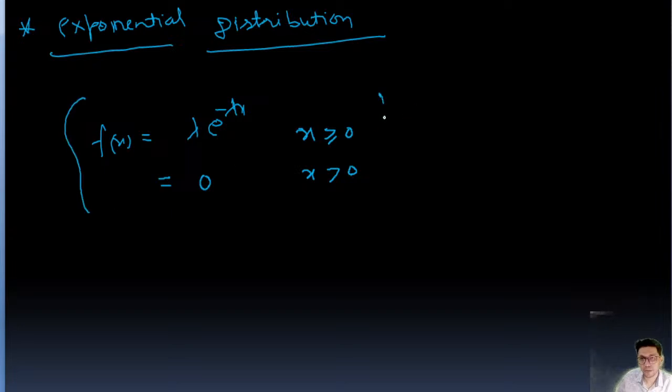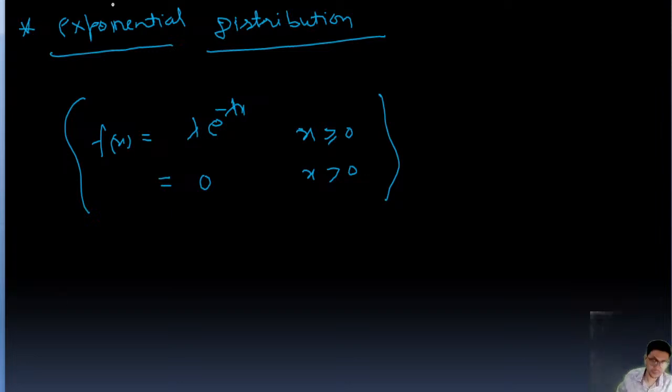This is the important thing. So f(x) value is lambda e to the power minus lambda x, where x is greater than or equal to 0, and f(x) value is 0 if x is less than 0.